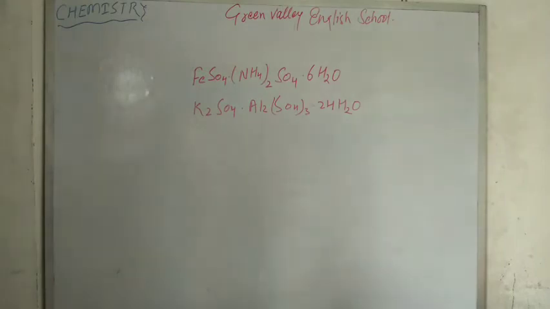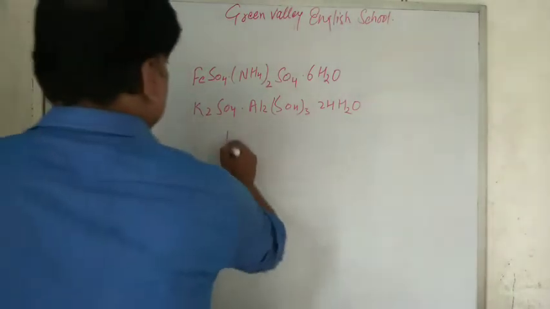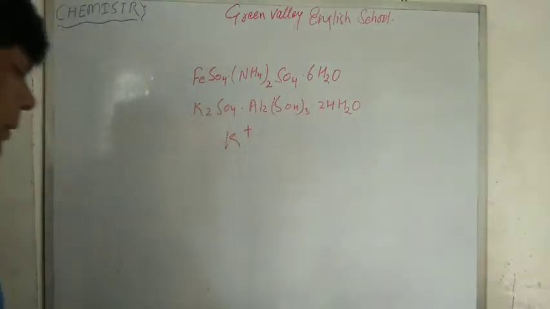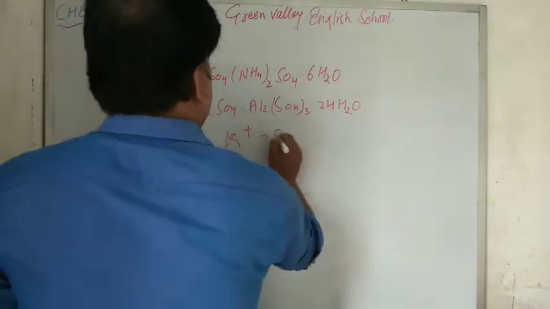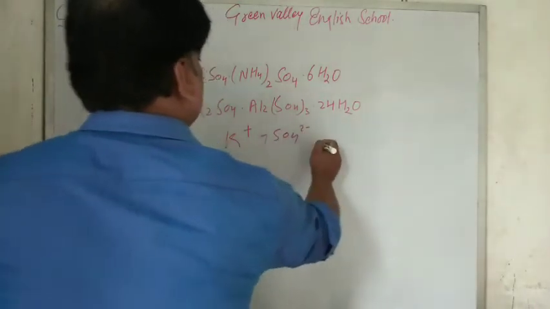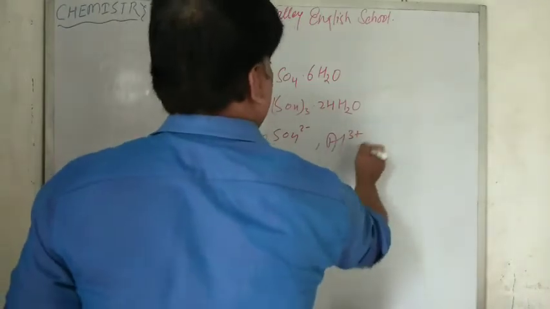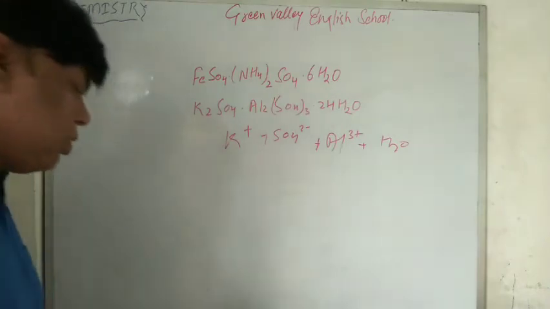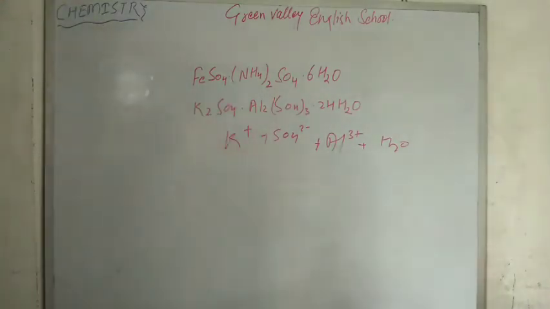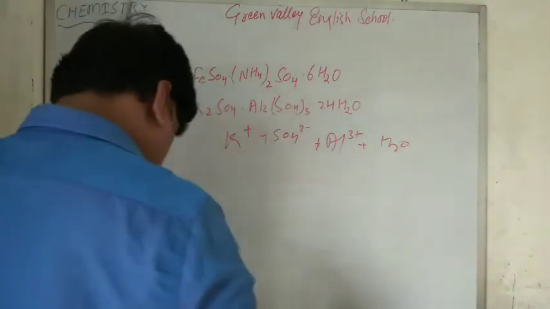So in case of K2SO4, it dissociates into K+, SO4 2-, aluminum 3+, right, and H2O. So the ions got dissociated when dissolved in water.